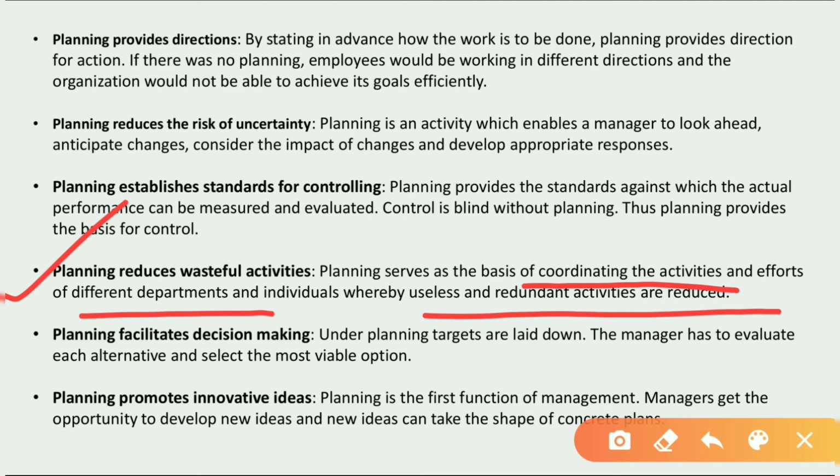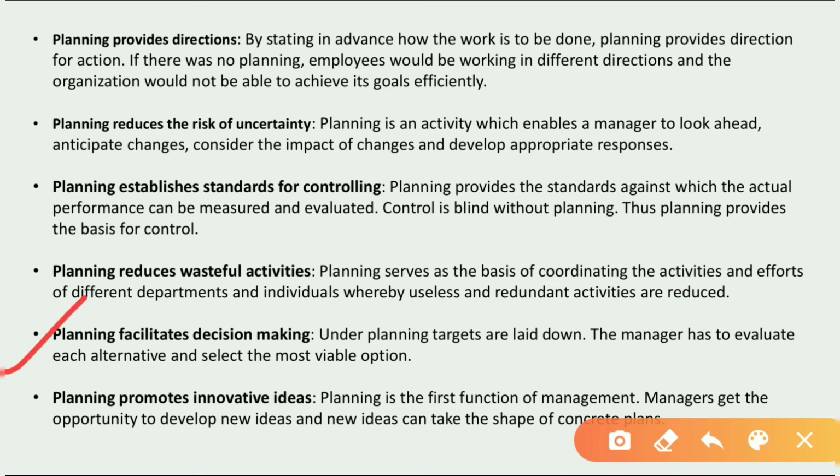Okay, and there is no misunderstanding because the planning is already made and they are clear in thought. They are clear about what work is to be carried out, and the work will be carried out very smoothly without any interruption. In this way, useless activity which is not at all required can be reduced or eliminated, because everybody is going to do the work as per the plans, right?